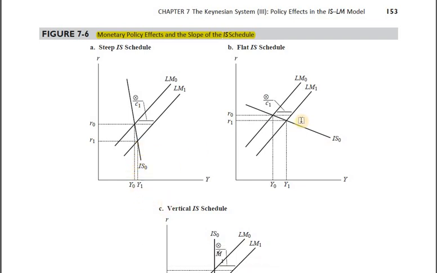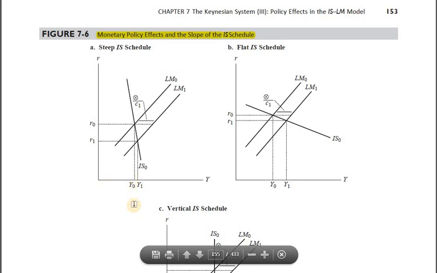The steeper the IS curve, the lesser the extent of increase in the equilibrium level of income in the economy. That's it. Now if the IS curve is flatter, that simply means the crux of this whole story is that the greater the responsiveness of investment towards the rate of interest, the more aggregate demand will increase or decrease, and the more equilibrium income will increase or decrease. Here it's not very sensitive to the changes in the rate of interest. That's how we're not seeing much of a difference in the equilibrium income here.